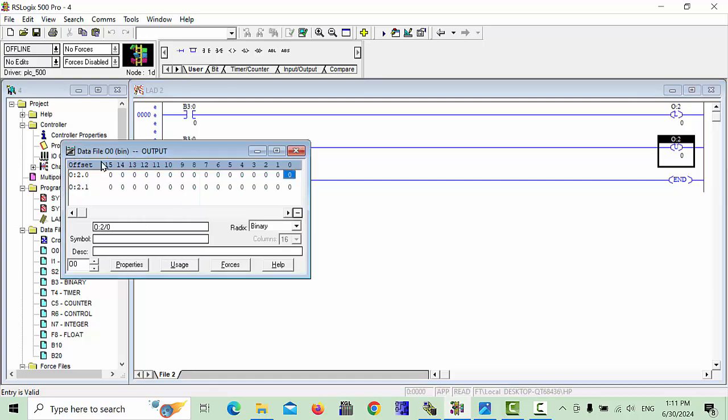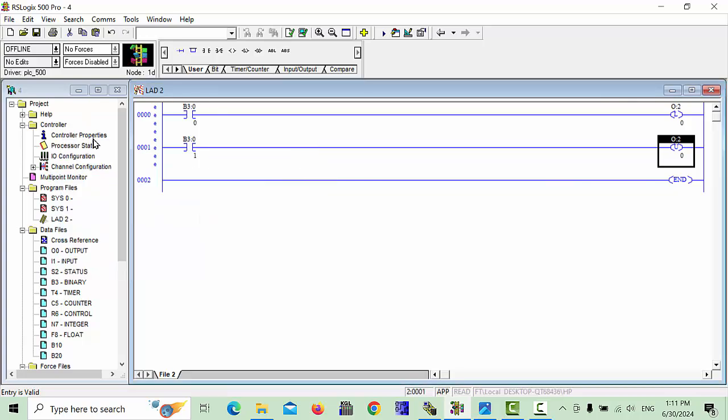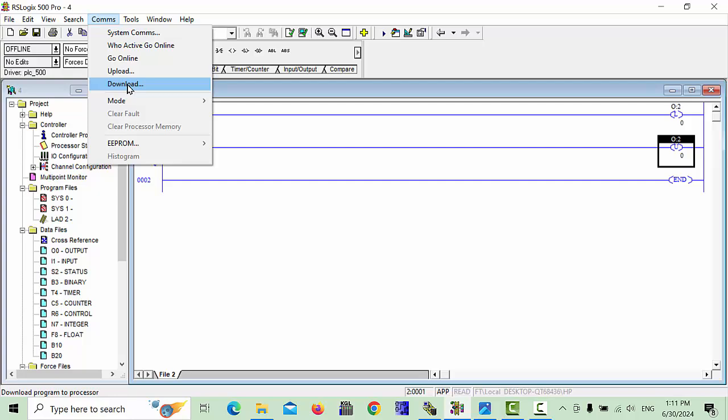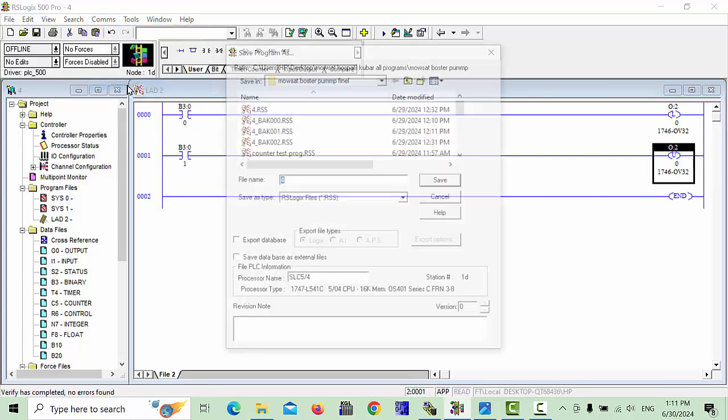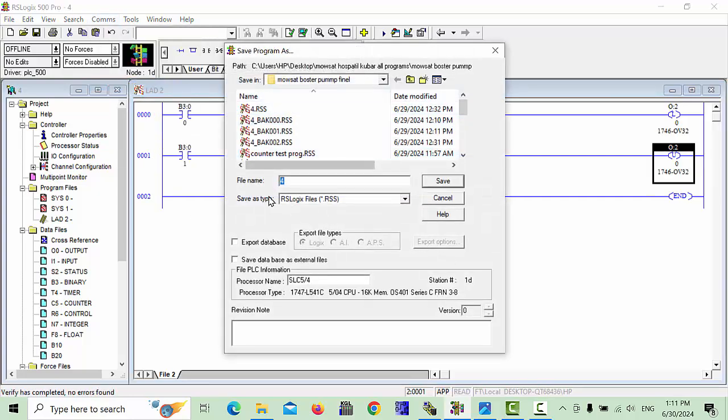And this one small program I will download to the PLC, and after we'll check. Simply go to the offline here, and also you can see the download option, or otherwise you can go to the comms, and also here you can find download and click download. It is asking you to save the project, which file you want to save, or you like to make a new file.